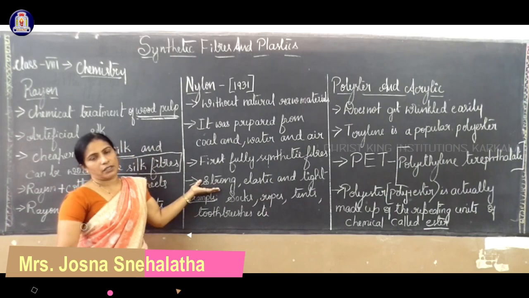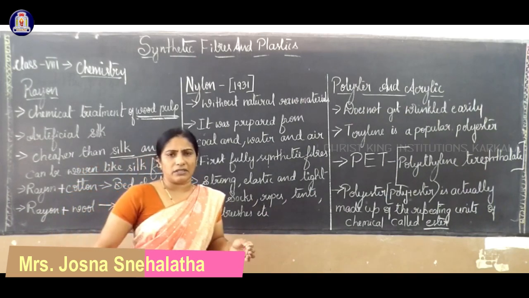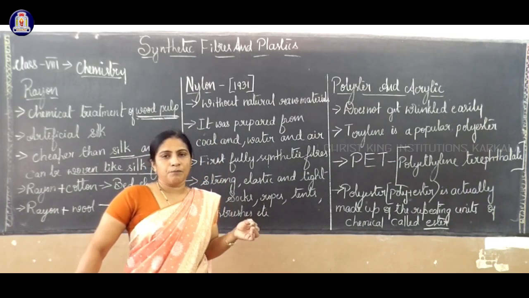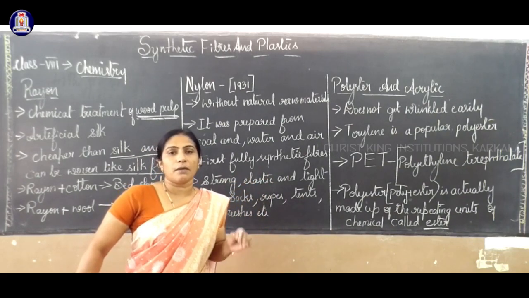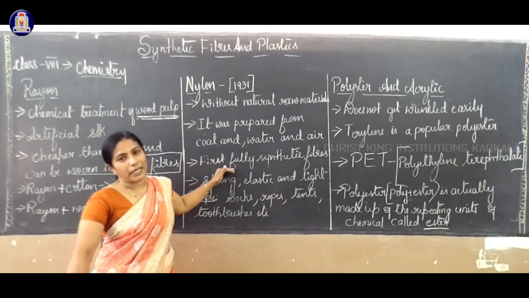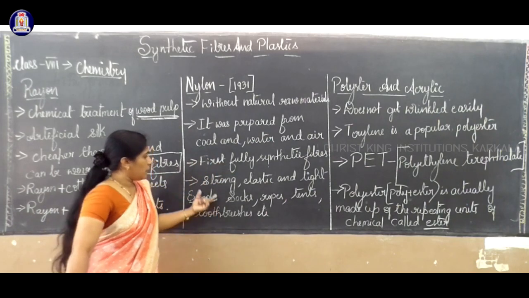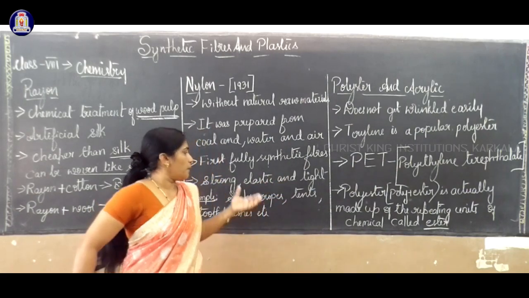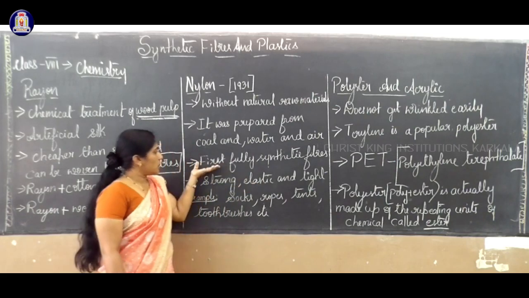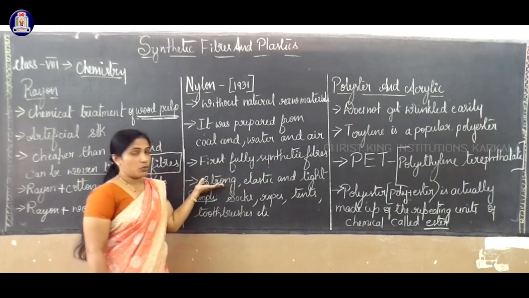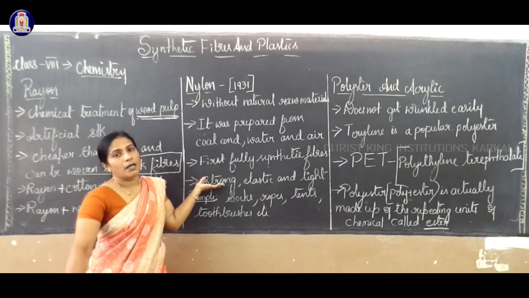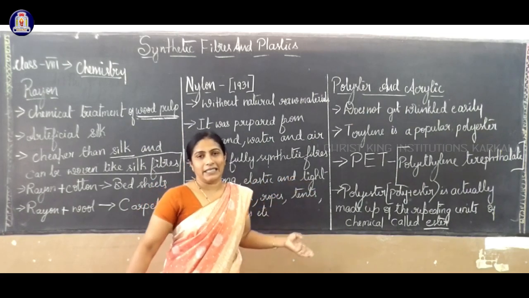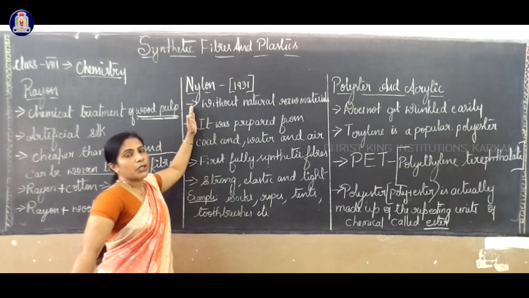So why are we using nylon? It is a very strong thread, a synthetic fiber, so it is used for different purposes. For example, nylon thread is used in making parachutes, etc. The thread itself is strong, elastic, and very light in structure, so it is also used in making clothes. It is the first fully synthetic fiber. It's very strong, hence it is used in making parachutes. Elastic in nature and very light, so that's why nylon cloth is used.